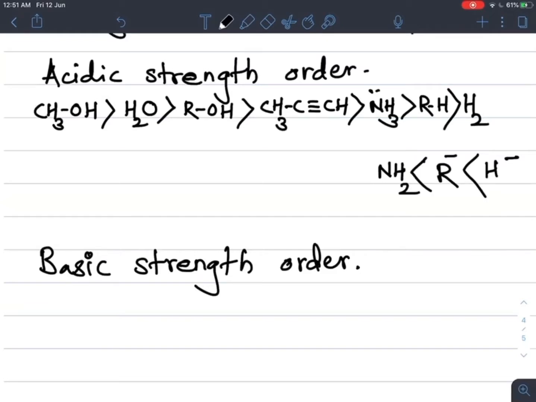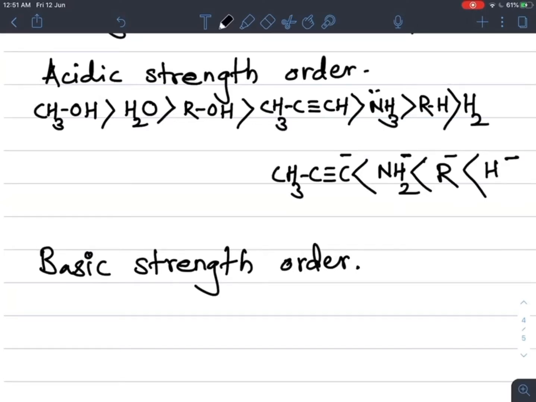Again, replace H from the alkyne, that is CH3 C triple bond C minus. These negatively charged ions are nothing but Lewis bases.